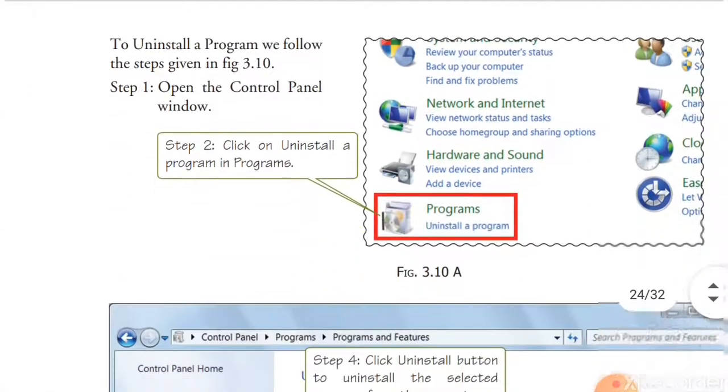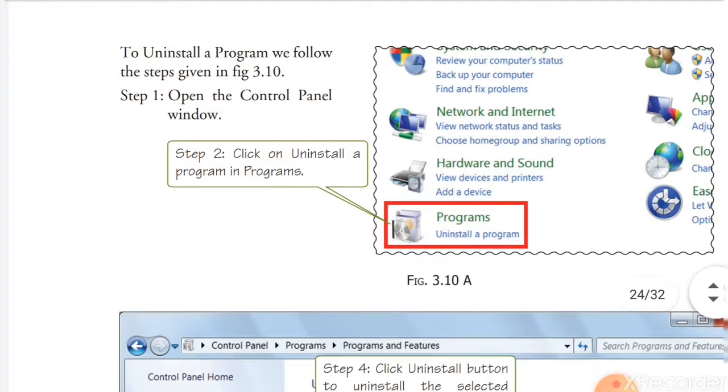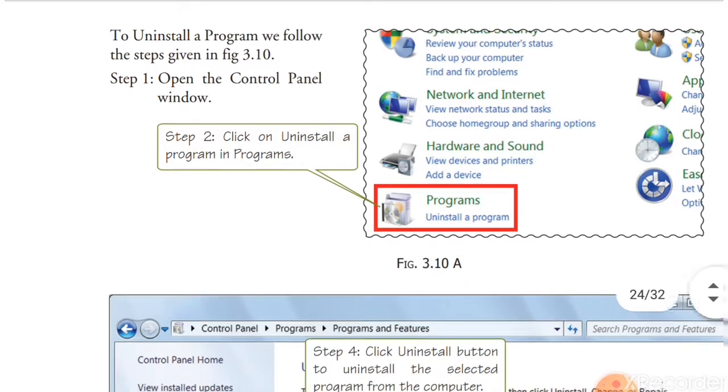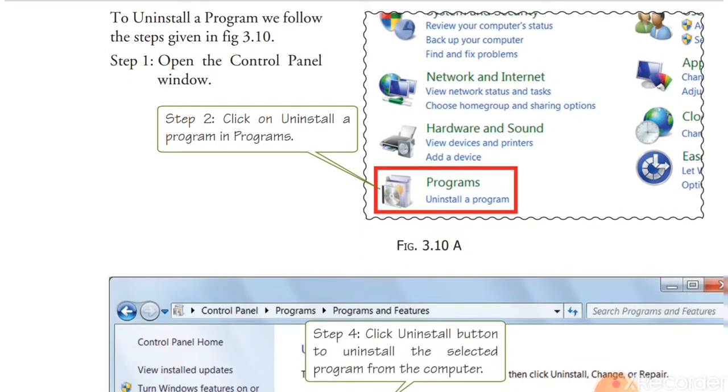Next, if you want to install or uninstall any program, suppose you have installed some software that you want to remove from the computer, unnecessarily installed and you don't want to use it, so you would like to remove it. If you want to uninstall a program, you have to follow these steps. Click on uninstall a program in the control panel.